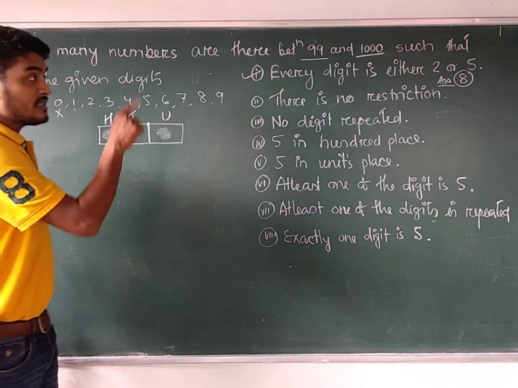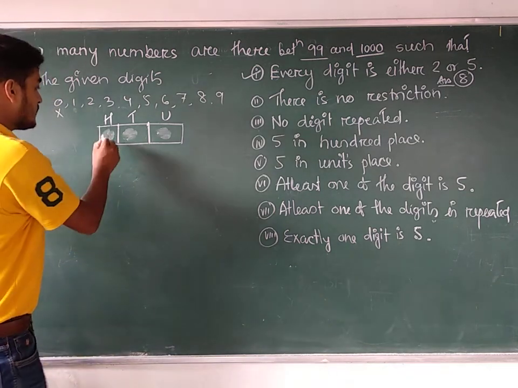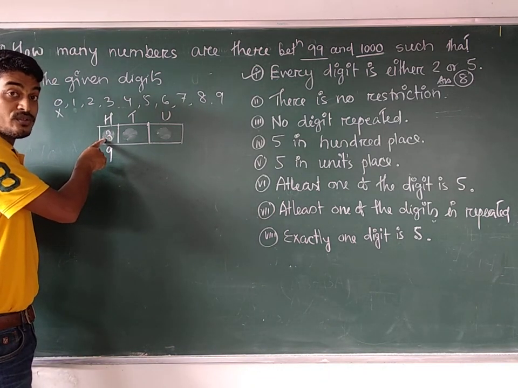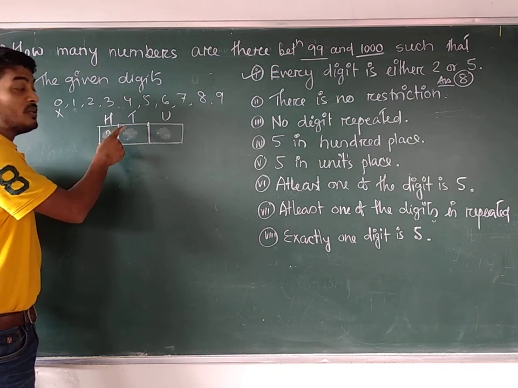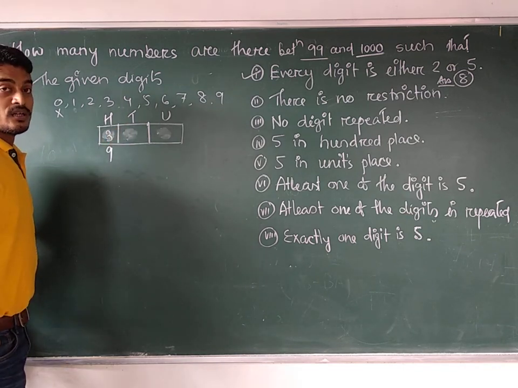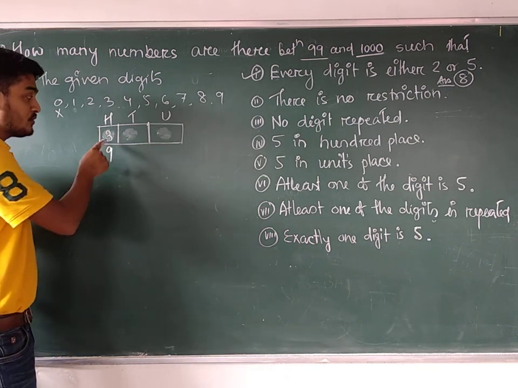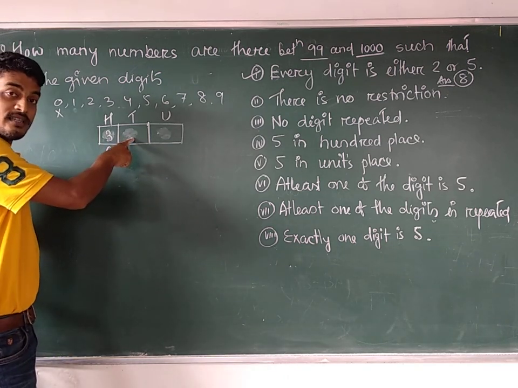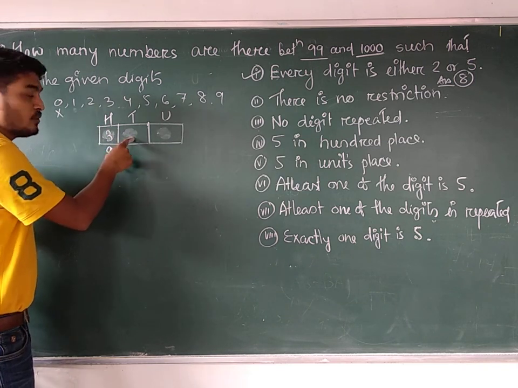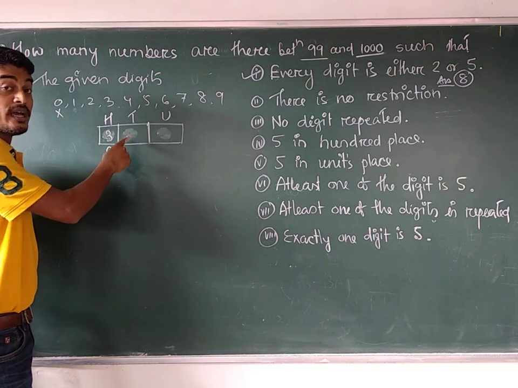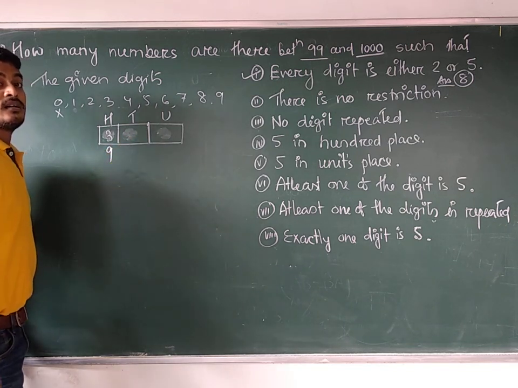Repetition allowed. No restriction means repetition allowed. Suppose I have started with 3. Whatever number you have used here, all those numbers can be used once again. So how many ways can you fill up? Can you write down 3 here? Yes. Can you write down 1? Yes. Can you write down 0 here? Yes, it is okay to write 0 here because we can use 0 in the 10th place.